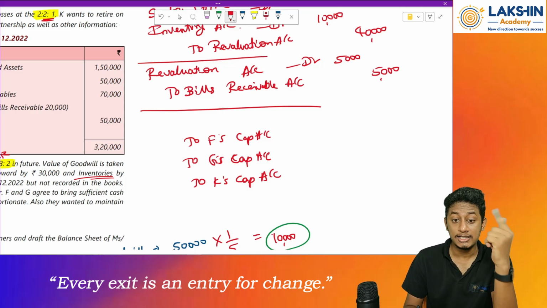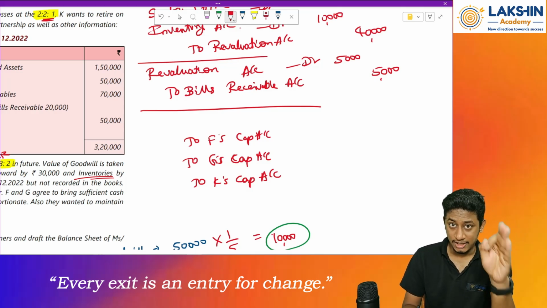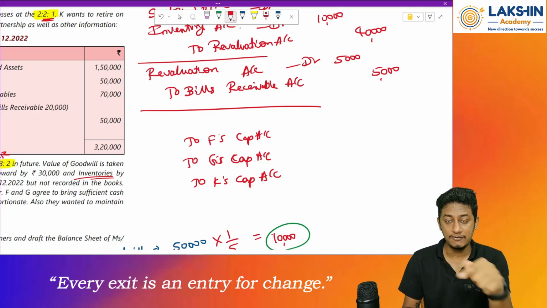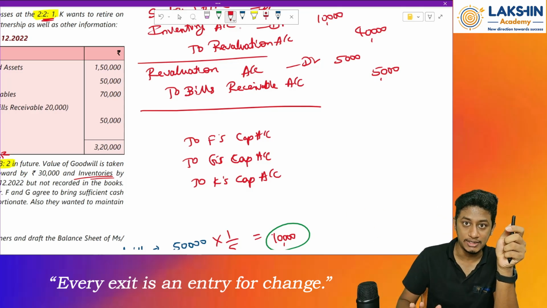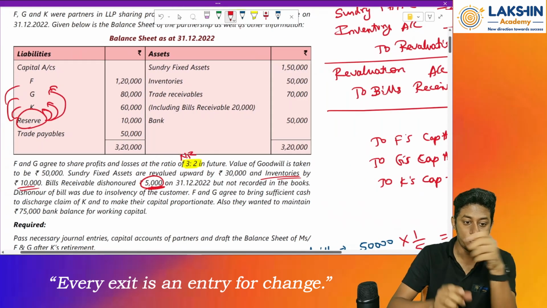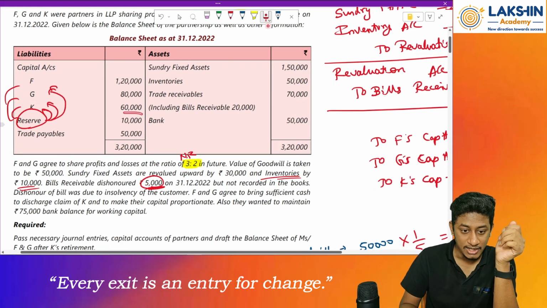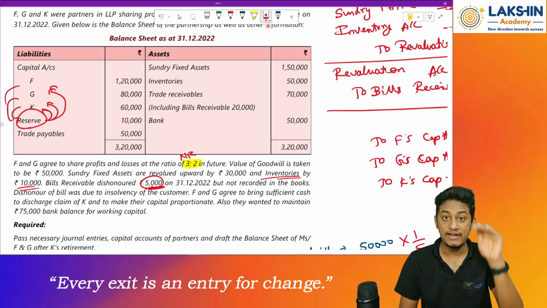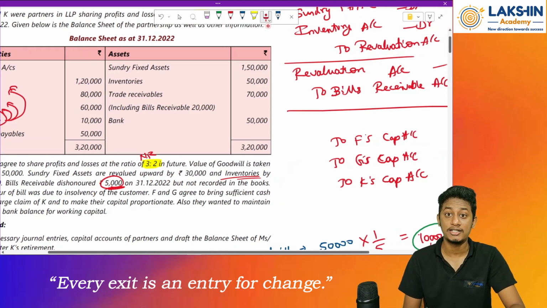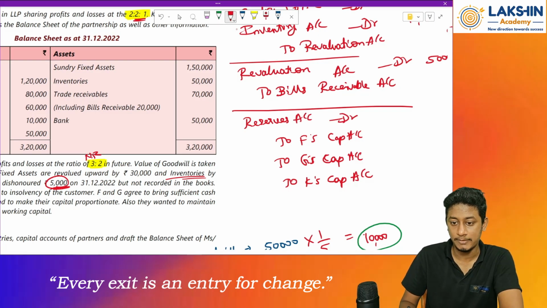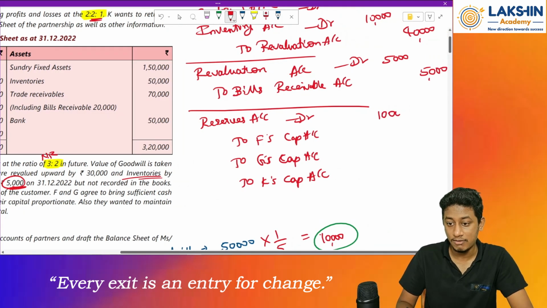After this, debit what? See, reserves are kind of a capital. Reserves are a part of capital, that we know. So if I divide reserves between all the partners, how much will the balance in the reserves account be? 0. So that means from rupees 10,000, the reserves have become 0. That means the balance of reserves has decreased. And whenever capital balance decreases, we will debit the account. So reserves account is debited, by rupees 10,000.